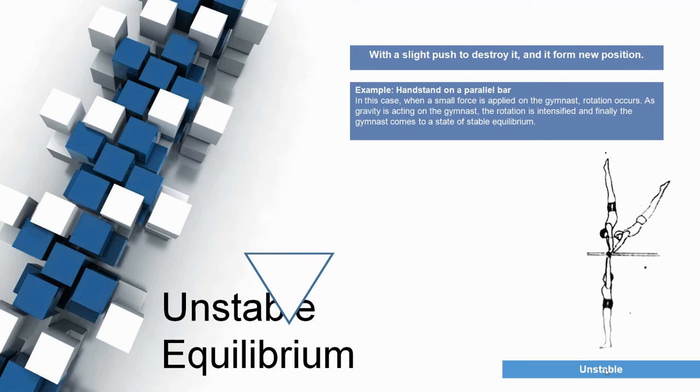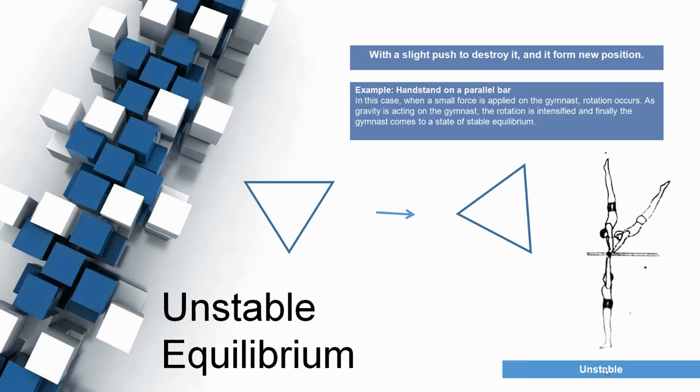Unstable equilibrium occurs when only a slight force is needed to disturb an object. Balancing a pencil on its pointed end is a good example. Once balanced, it takes only a little force to knock the pencil over. For example, a handstand on parallel bars. In this case, when a small force is applied on the gymnast, rotation occurs. As gravity acts on the gymnast, the rotation is intensified and finally the gymnast comes to a state of stable equilibrium.